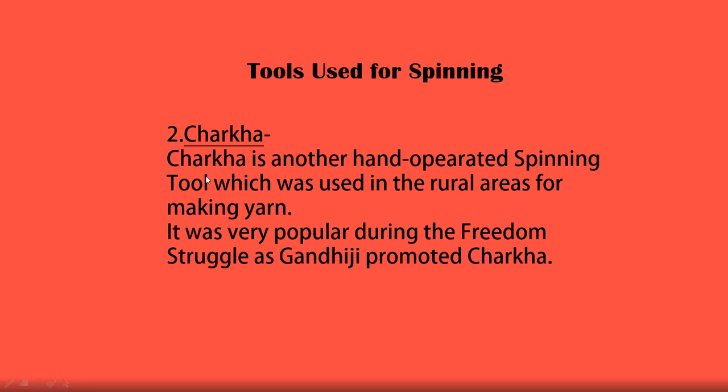So he used the charkha for spinning, and by spinning he used to make the yarn, which was then woven in handlooms, and he used to wear only those khadi clothes. He popularized charkhas to be used by all Indians so that the cotton grown in India could be spun in India itself on the charkha, and then weaving could be done in the handlooms. Even today weaving is done in handlooms in many places of India.